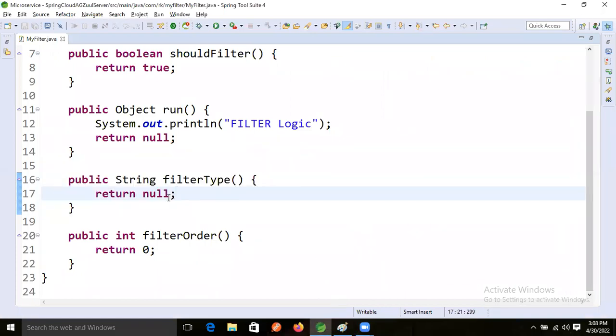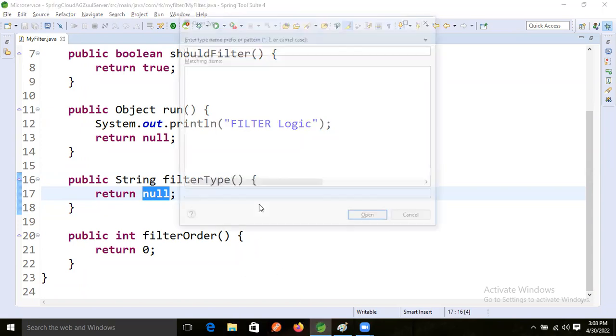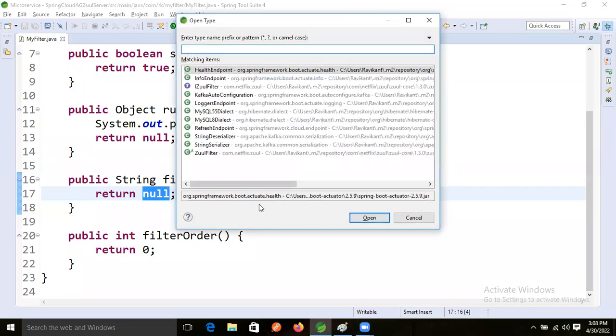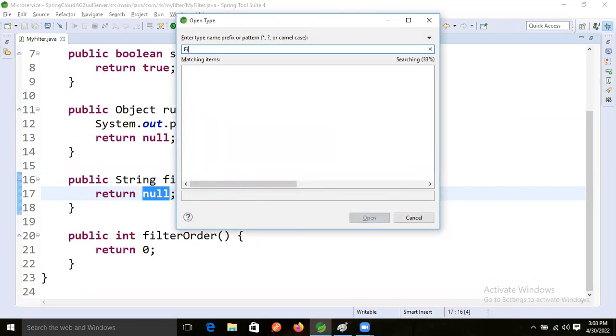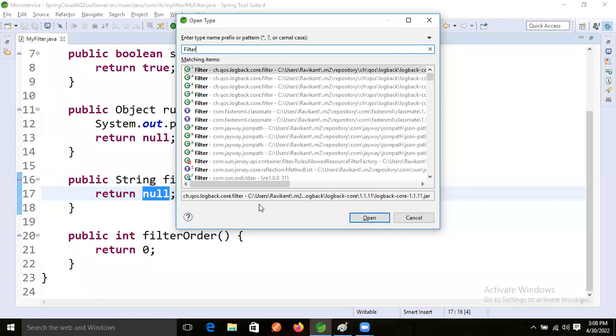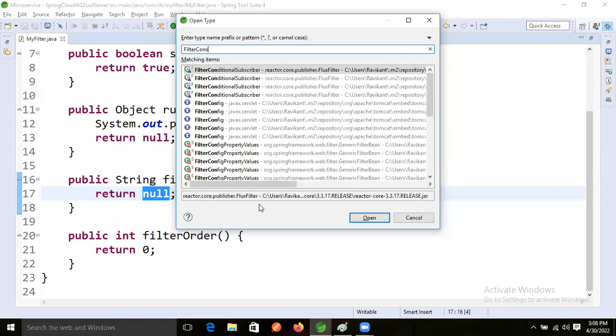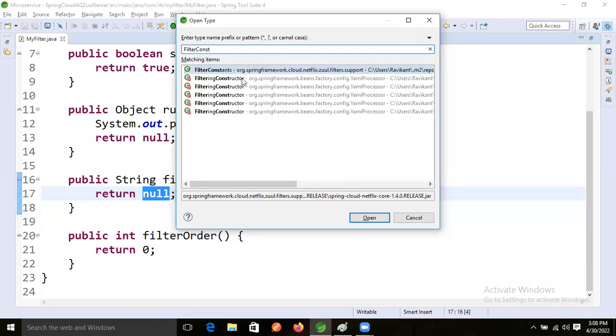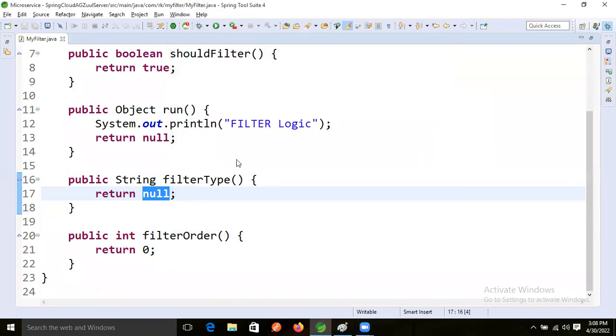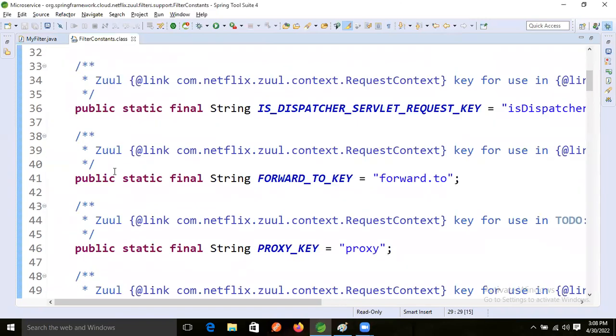So to apply the filter concept, one more class is there. Control Shift T, filter constants, the Netflix Zuul one.